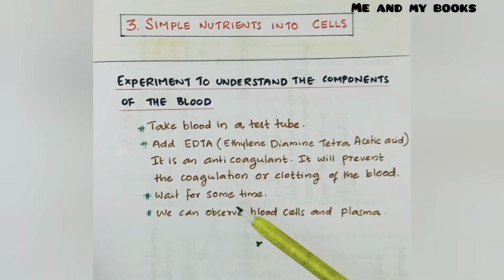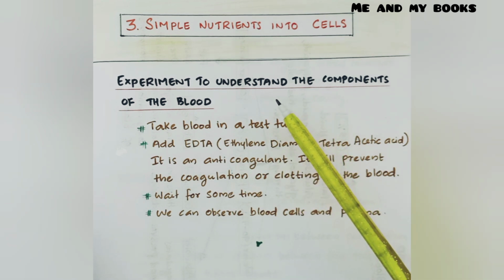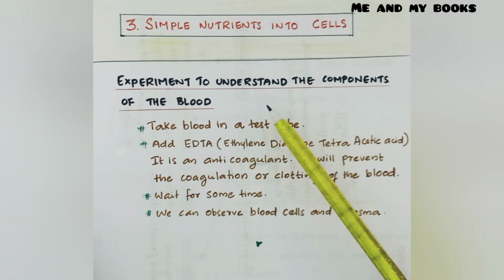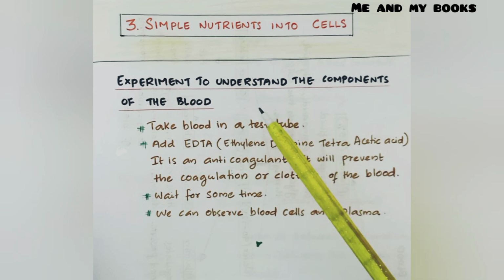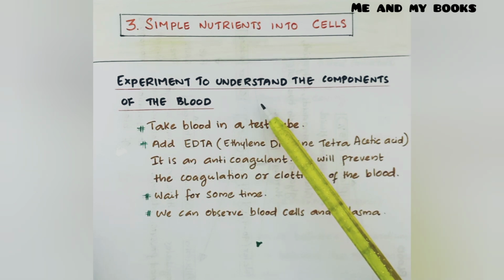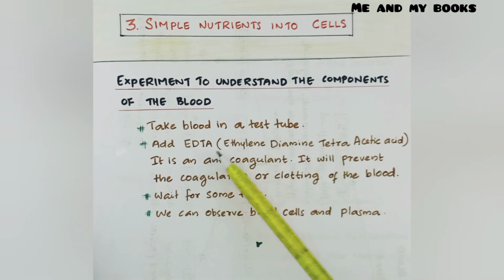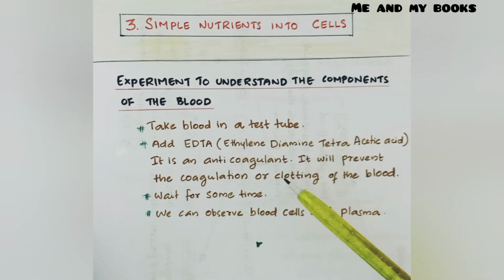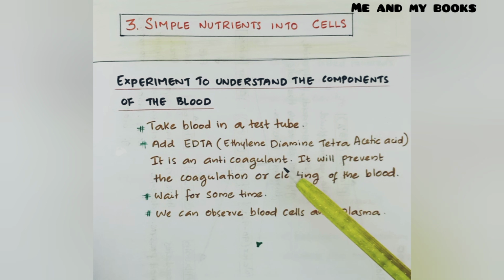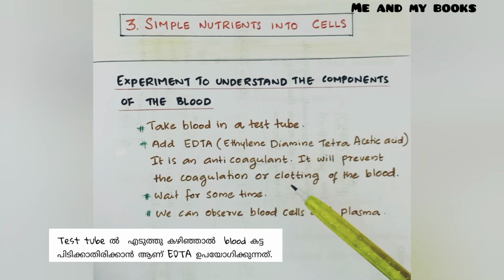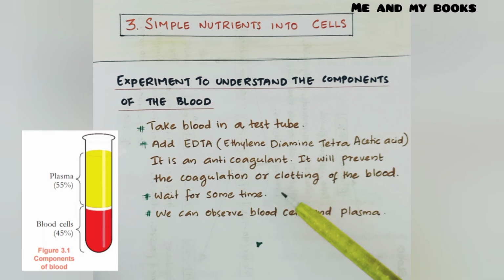For that, we should understand what is blood and what are the components of blood. There is an experiment to understand the components of blood. Take blood in a test tube, add EDTA, ethylene diamine tetraacetic acid. It is an anticoagulant. It will prevent the coagulation or clotting of the blood. Wait for some time. We can observe blood cell and plasma.